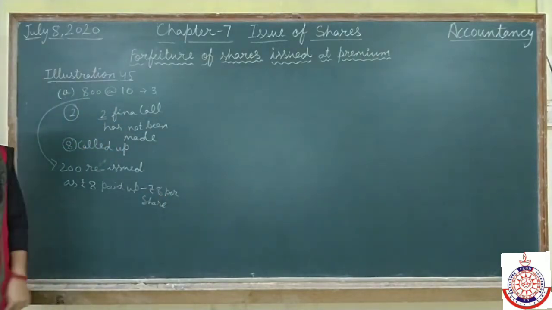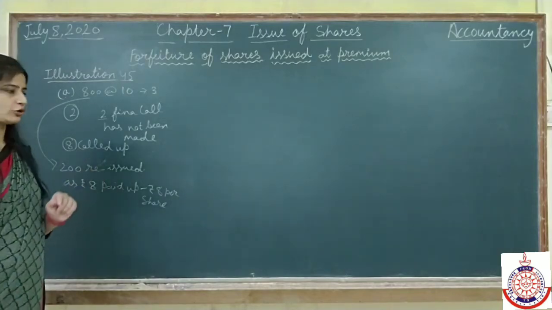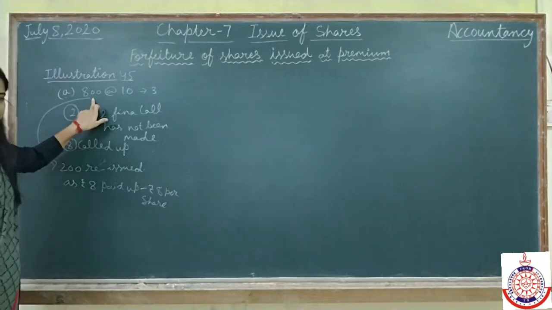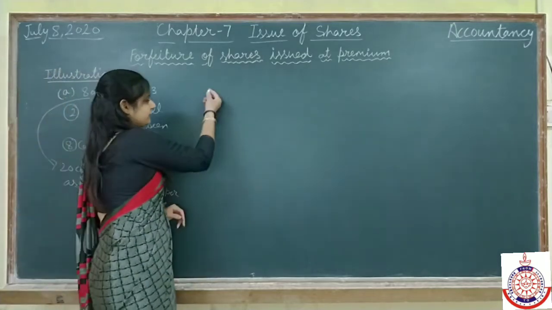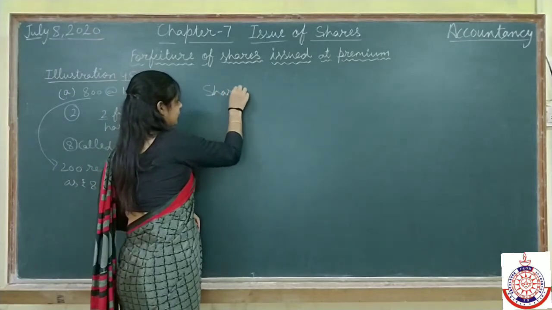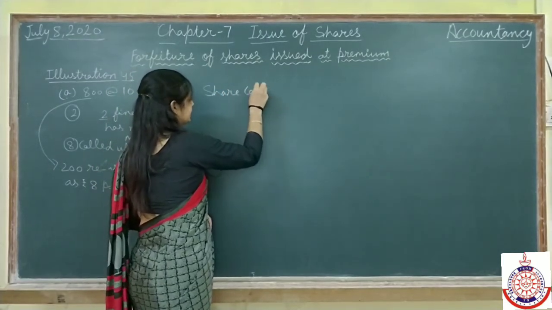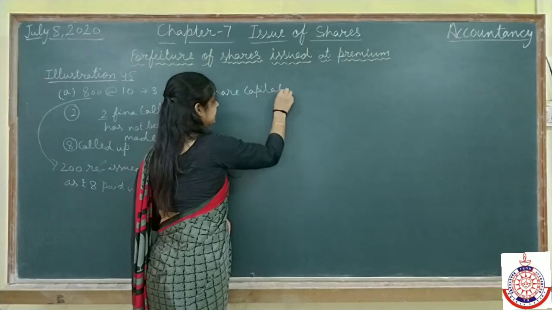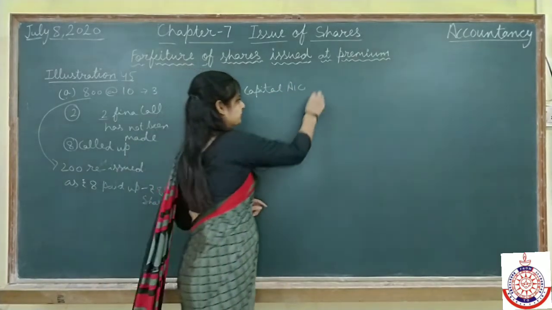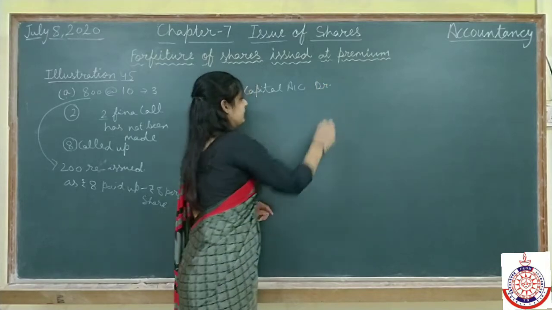We have to pass the journal entry for forfeiture of shares, and in this question 800 shares are forfeited. So when shares are forfeited we have to debit the share capital account with the called up amount.